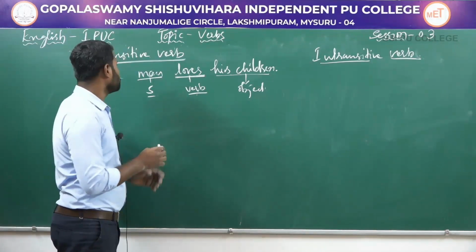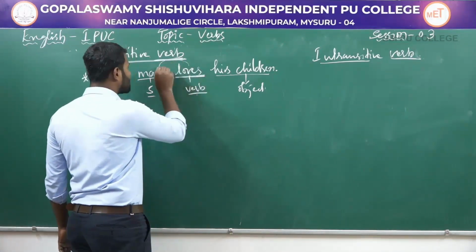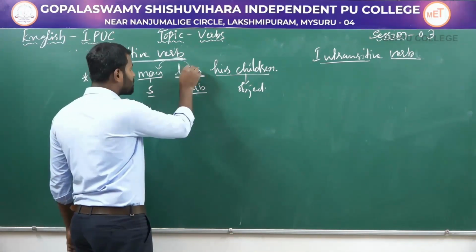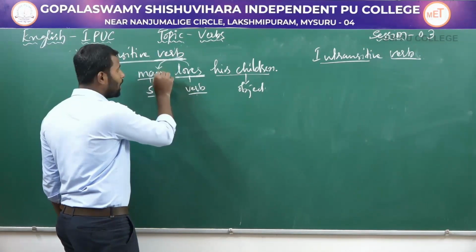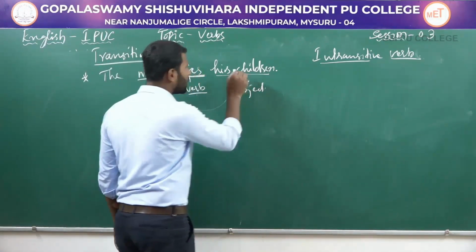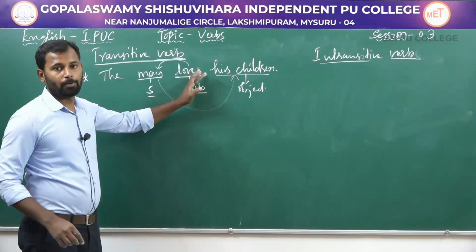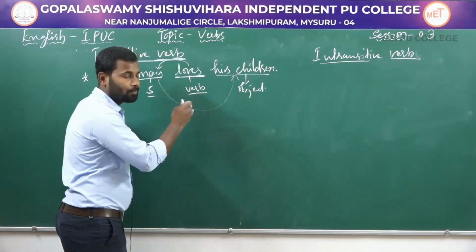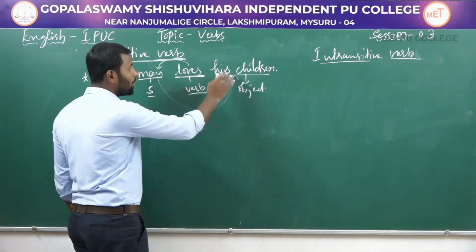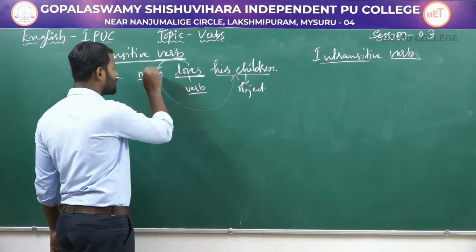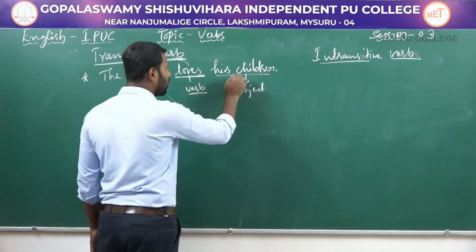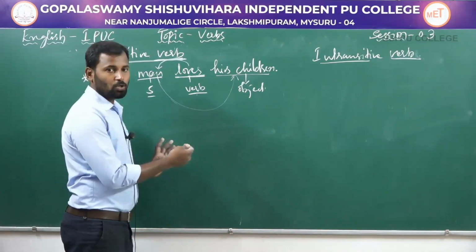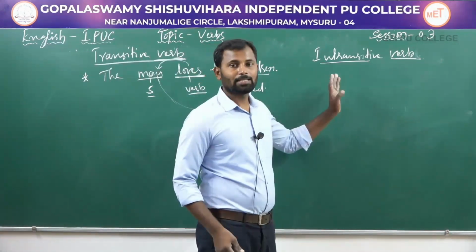So, now as I have told you, if the action of this subject, the action word love, which is a verb, passes over to the object, it is a transitive verb. So the word love, which is an action word, is a transitive verb here. If the action of this subject passes over to the object, the verb is a transitive verb. So, if it is so, then what is an intransitive verb?